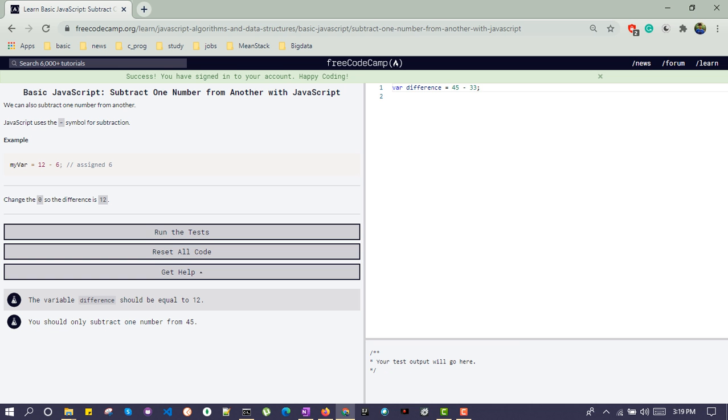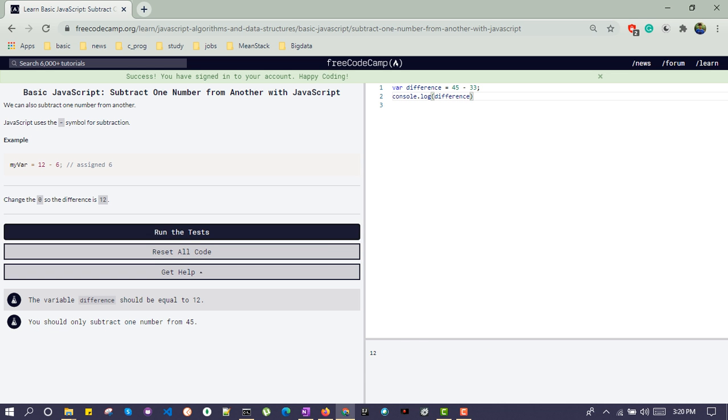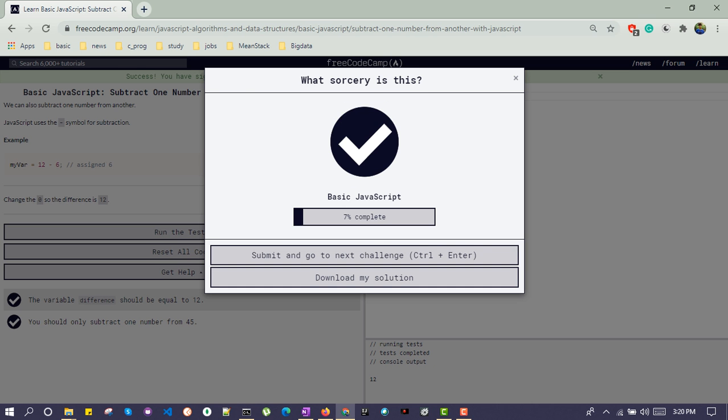33, and we can console the difference over here. Difference, and we can execute this one. And we pass this challenge. Let's move to the next one.